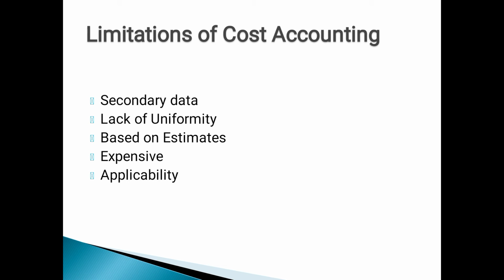On the basis of such final information, the company should make decisions. It may go wrong if the basic records are not properly maintained, as it is a derived form of financial accounting. Then lack of uniformity.